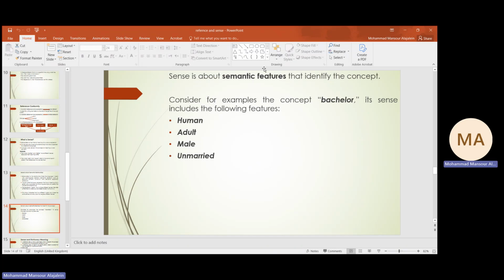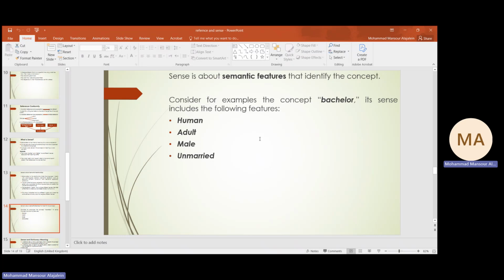Sense is about semantic features. So what makes words close together or apart from each other? Semantic features. The meaning is composed of a set of features that define the meaning or the sense of the word.